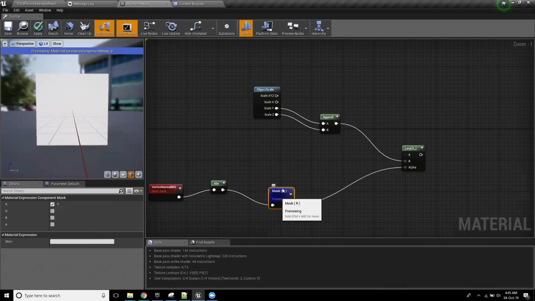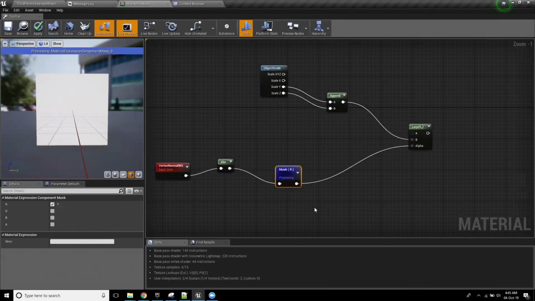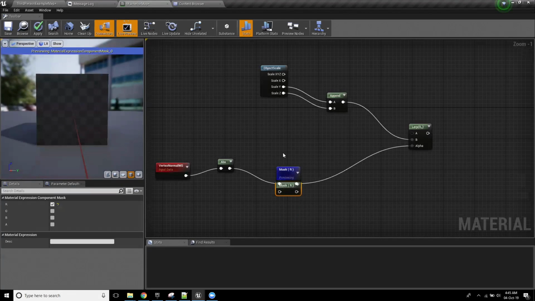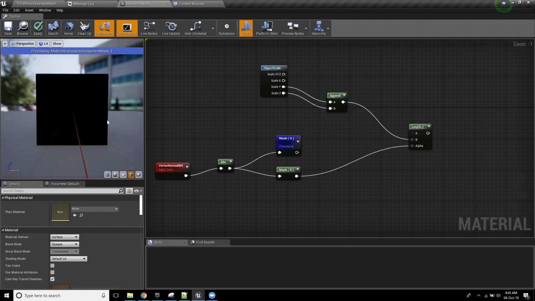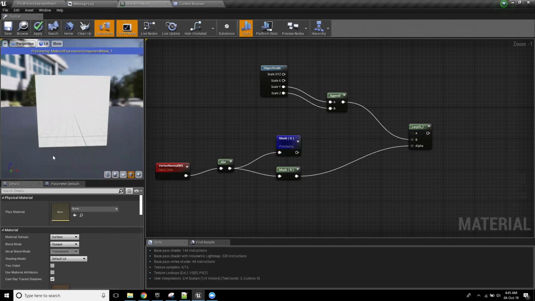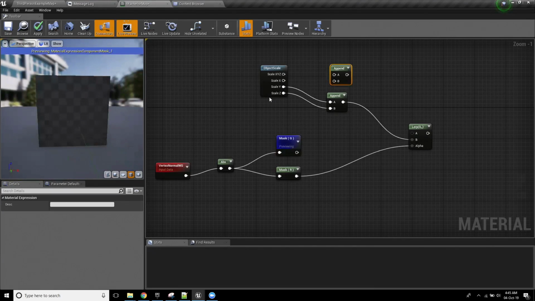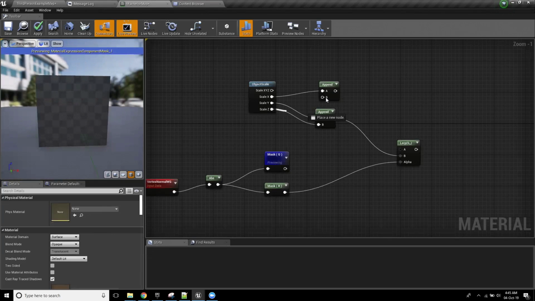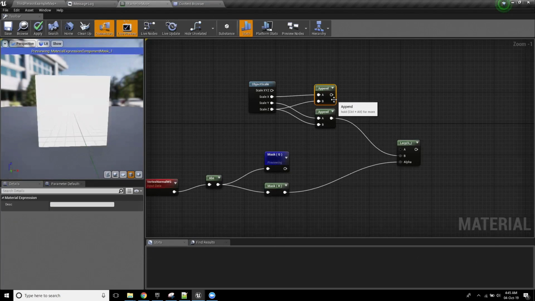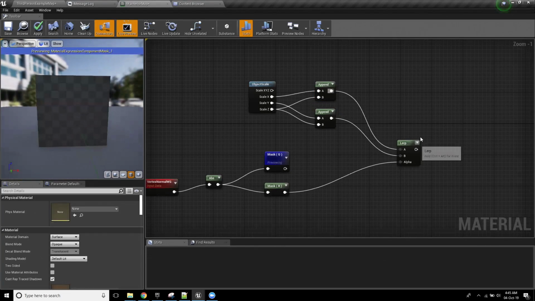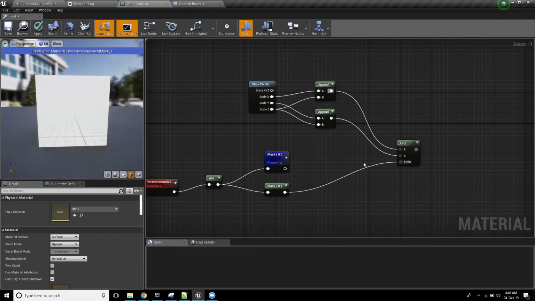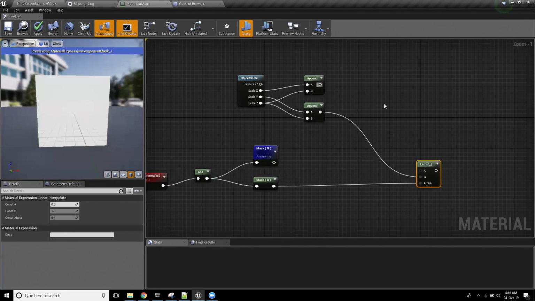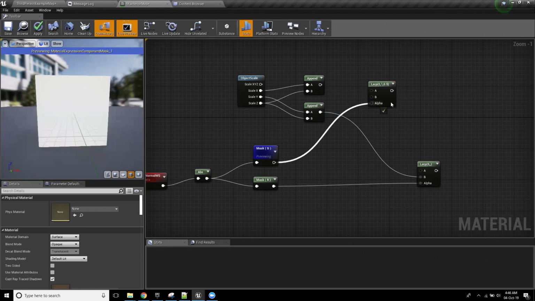And whenever this value is green, oops, I should really plug it in, that helps. Whenever it's green, we want to get the x-axis and the z-axis. Do you see that? So we're just going to get the x-axis and the z-axis, and I'm going to plug it into that.